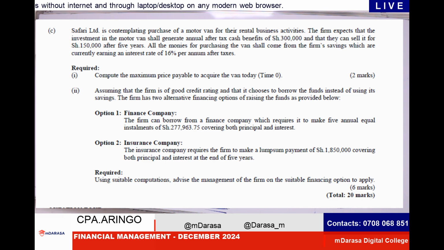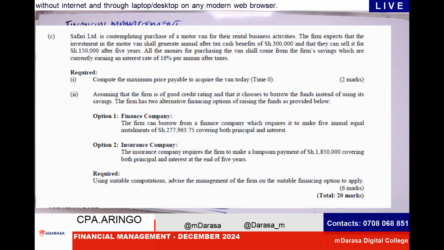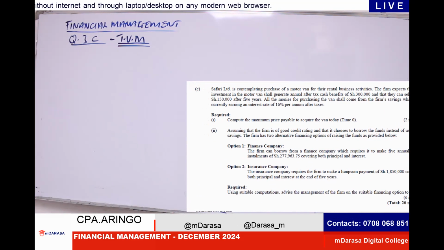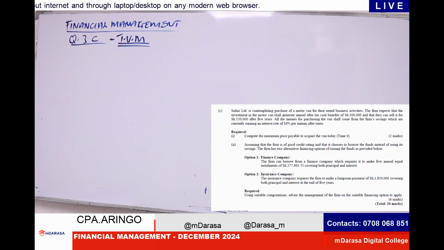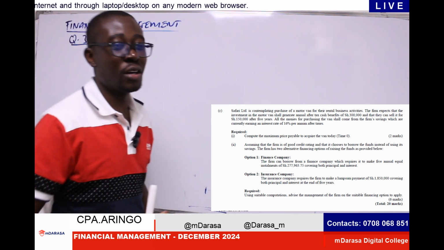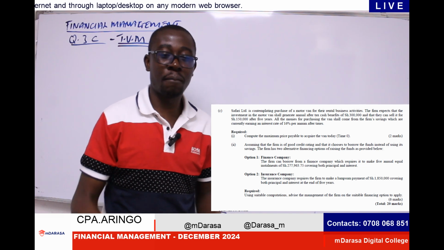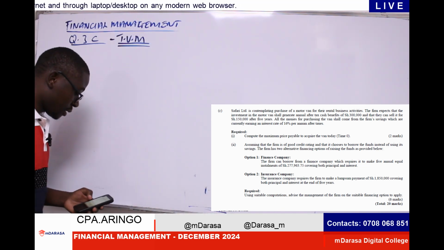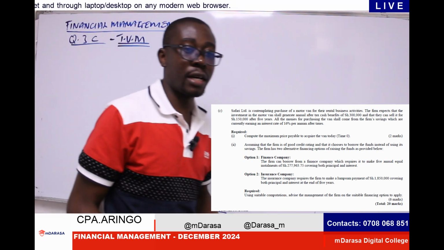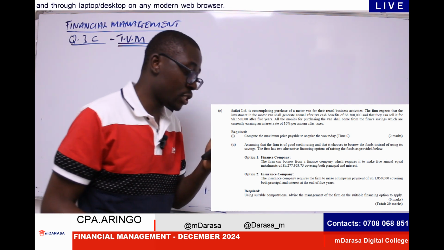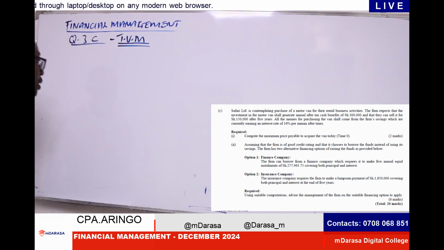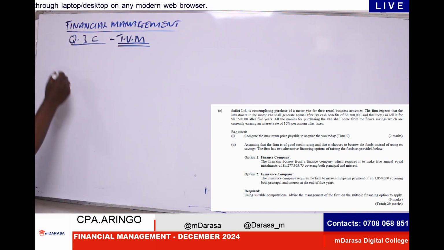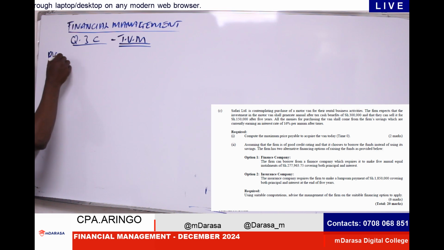Once you've been given that question, my good students, as I've always said, the first thing that you must always do when you're having such a question is to smile, because you have the knowledge. What you're doing is simply applying the same. The clue here is that we are required to compute the maximum price payable to acquire the van today. So in this context, the examiner is taking us back to the concept of present value.